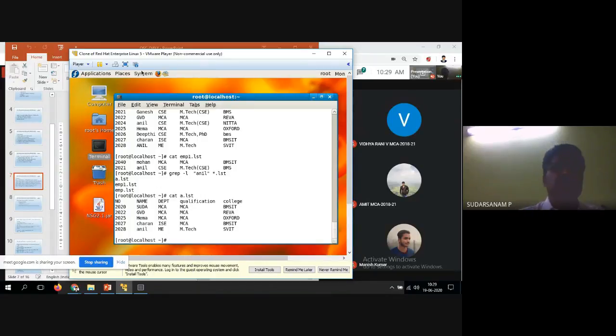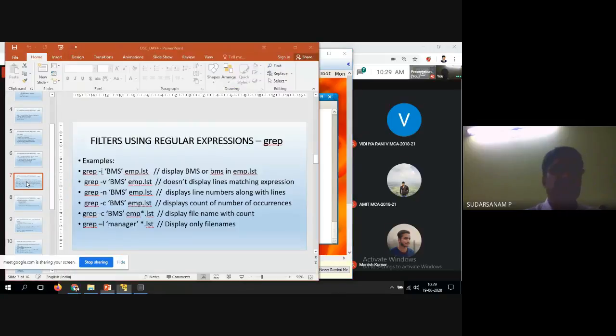So now we'll go for the other one. Like this, I told you all the options of grep, the regular options. Now, do you have any doubts? Please let me know. So once again, grep is nothing but searching for a particular pattern, whether it is available or not in a particular file. For searching purposes, we use the grep command in a file.